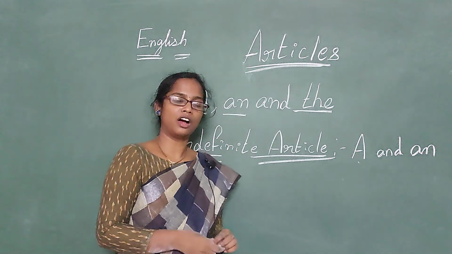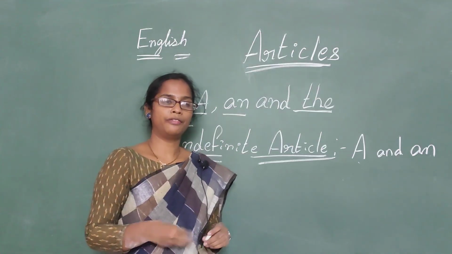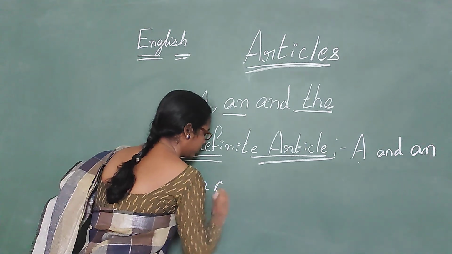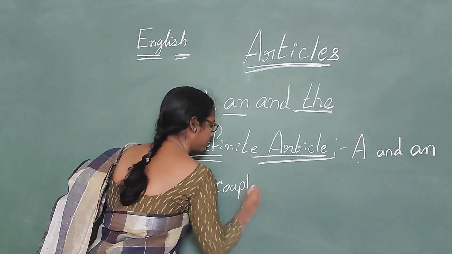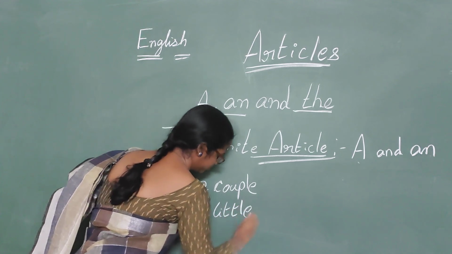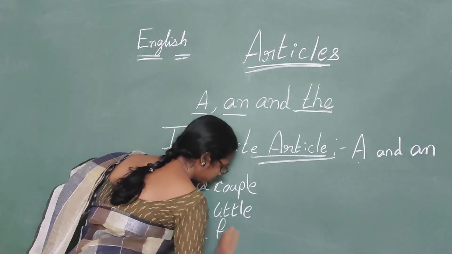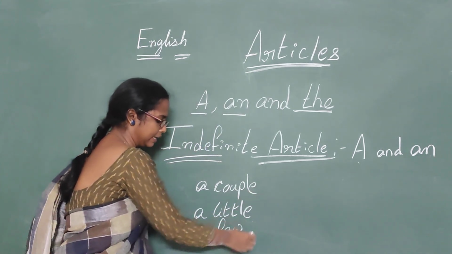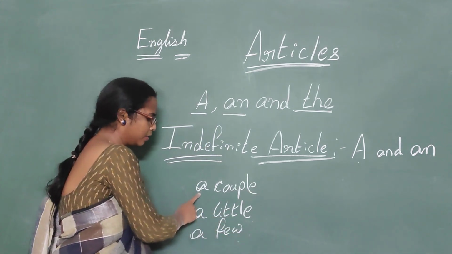So a also can be used before some expressions like a couple, a little, a few. Before expressions like this, a couple, a little, a few, we can use a.